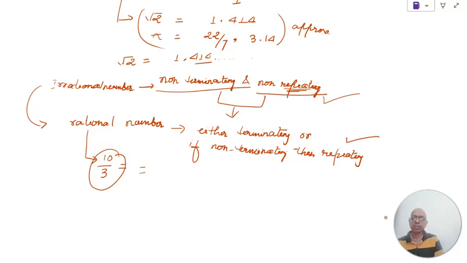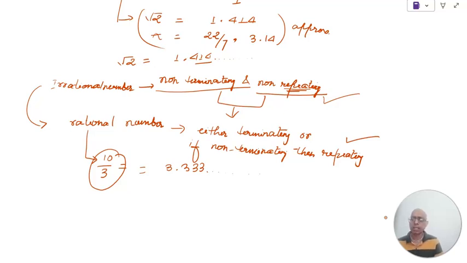Here we want to see the decimal representation of 10 by 3. How much would it be? It is 3.3333 and it would continue, non-terminating. So it is non-terminating, but the digits are repeating. So this is a rational number. You can see different examples yourself from your book.